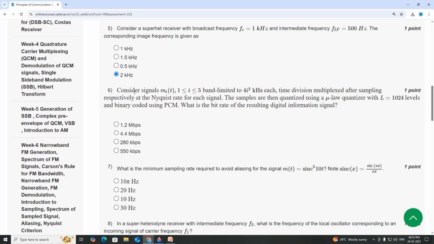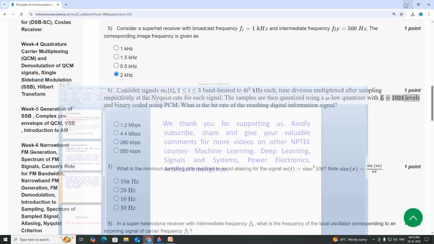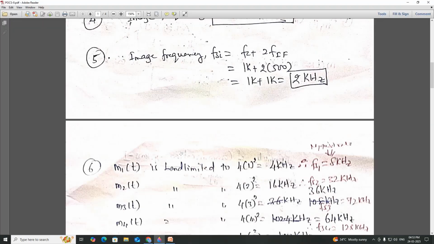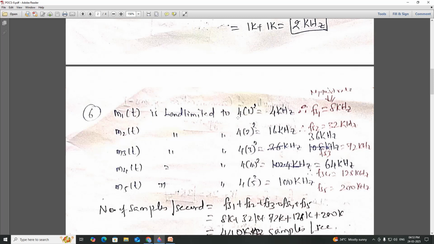Now sixth one, consider signals Mi(t). So 5 signals are there, M1, M2, M3, M4, M5, with various sampling frequencies and various band limited highest frequency components. We will see now the solution for this one. So L equal to 1024, which is nothing but a 10 bit quantizer. Mu law is a 10 bit quantizer. We will see what the bit rate is. So M1(t) is band limited to, they have given 4i kHz, so i equal to 1, 4 kHz. So the sampling rate for this is 2 times Nyquist rate, which is 8K.